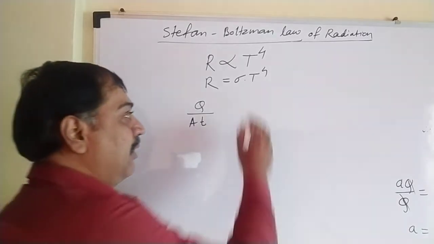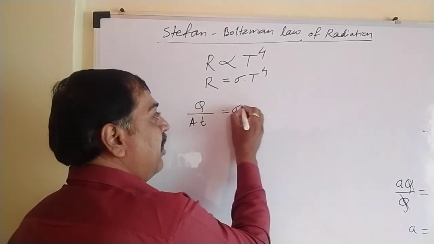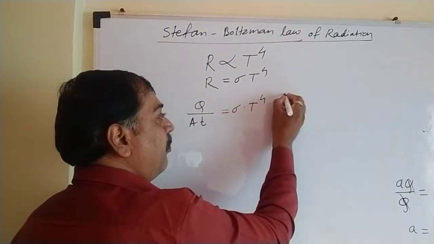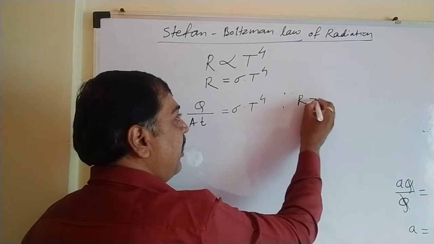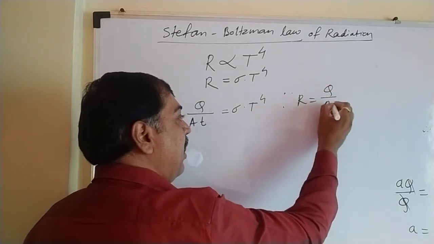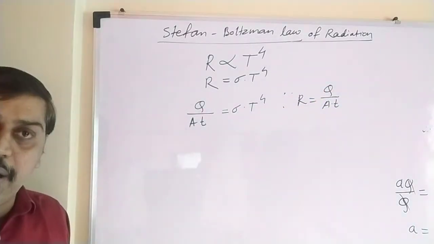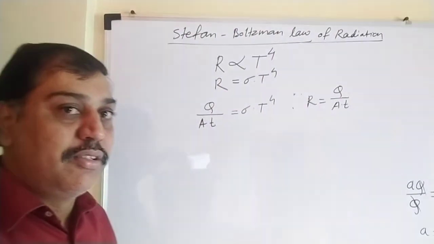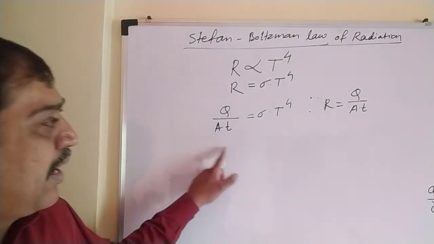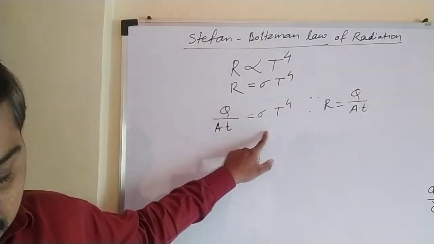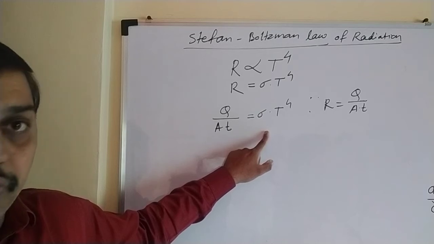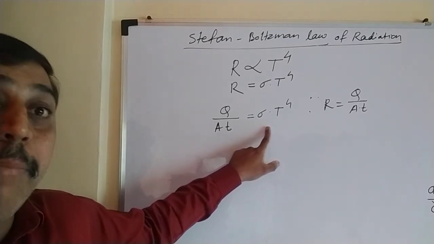That we can write here as sigma into T to the power 4. Why so? Because R equal to Q divided by A into T. This we have already learned in the definition of radiant power. Okay, so we get this. So R equal to Q divided by A T equal to sigma T to the power 4. This is the equation for a black body.